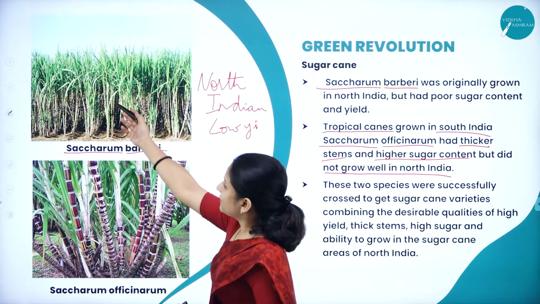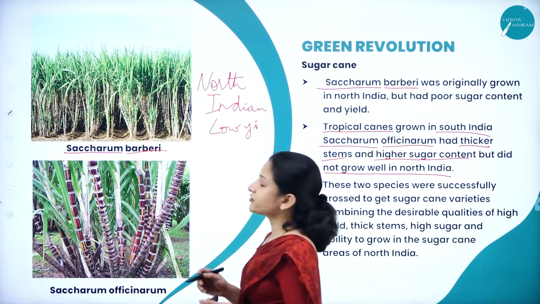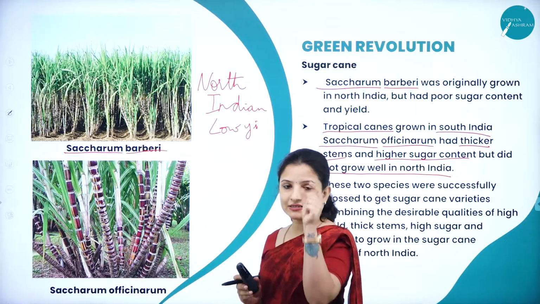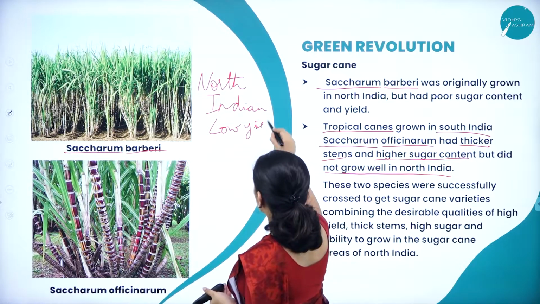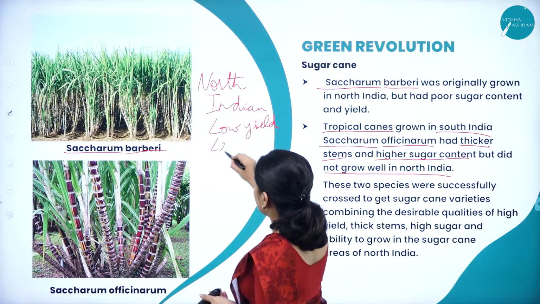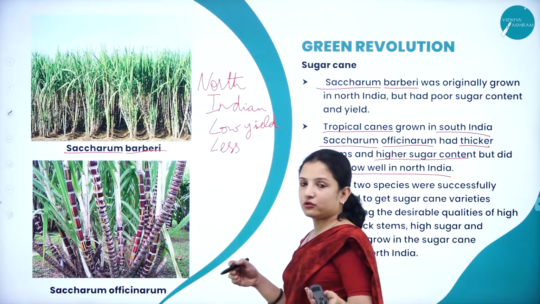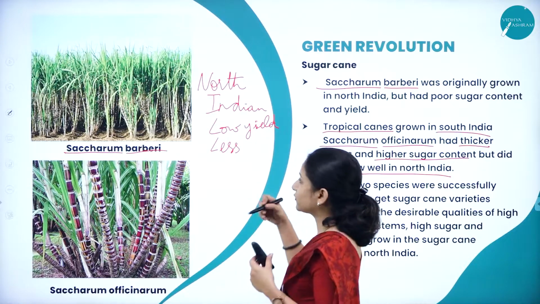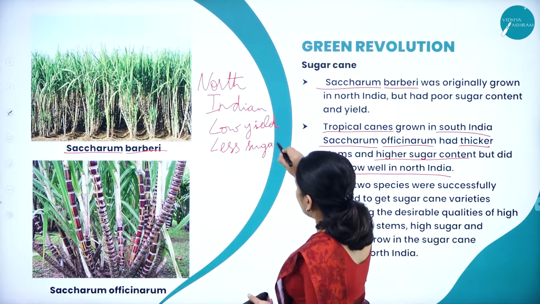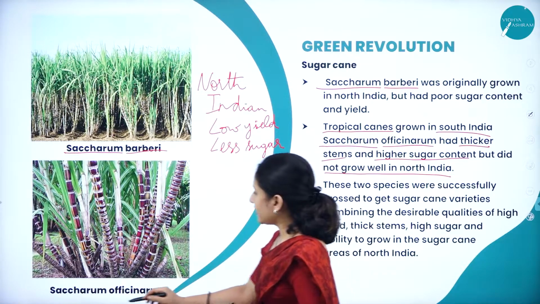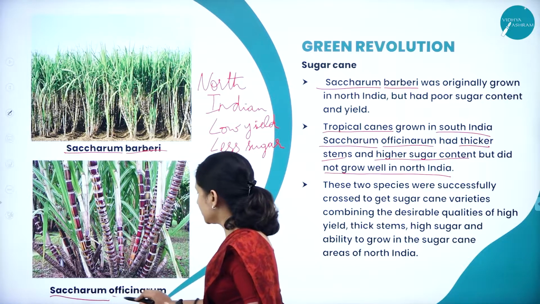Of course, if you carefully observe, you can see the sugar cane. It is very slender, just like the thin bamboos that are there. It produced low yield and less sugar. Because yield was low, the sugar content that was got out of it was very less. And one more, that is Saccharum officinarum.